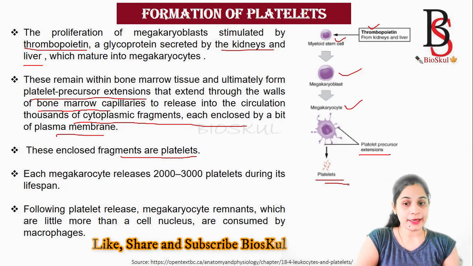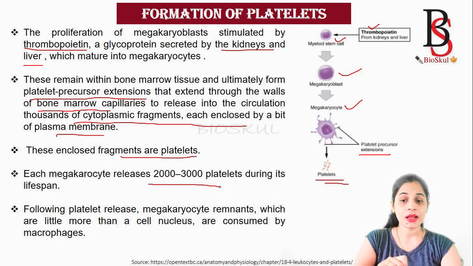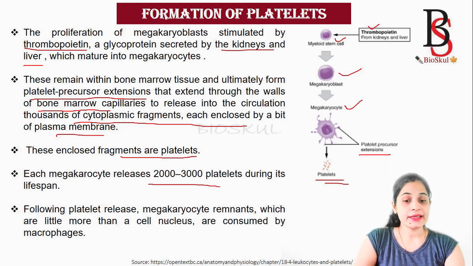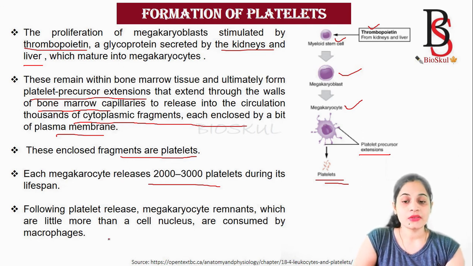Each megakaryocyte releases about 2000 to 3000 platelets during its lifespan. Following the platelet release, the megakaryocyte remnants are usually consumed by the macrophages.